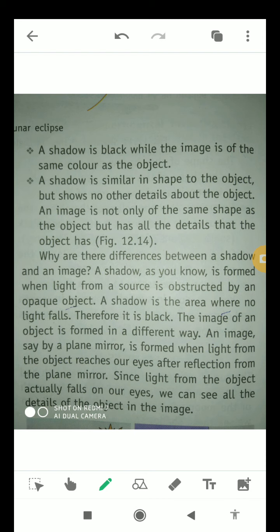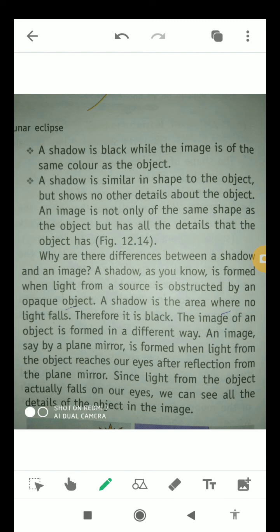An image is not only of the same shape as the object but also has all the details that the object has. For example, if something is written on the book, then it will definitely appear on the image but not on the shadow. So this is the basic difference. Why are there these differences between a shadow and an image?